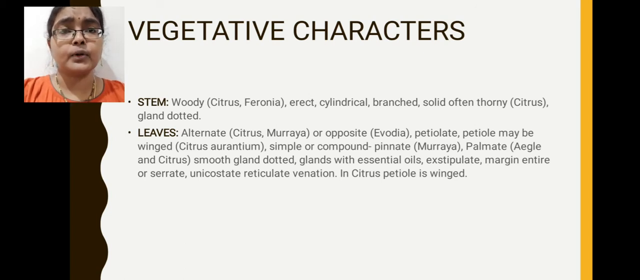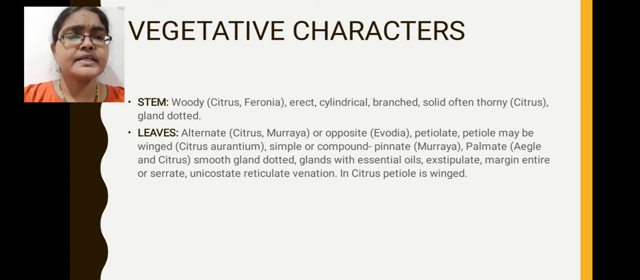Next, gland dotted. That means the leaves possess essential oil secreting glands, which are indicated by these dotted marks. That is called the gland dotted condition of leaves. These glands produce essential oils. That is why, if you crush the leaves, you will feel some aromatic fragrance.